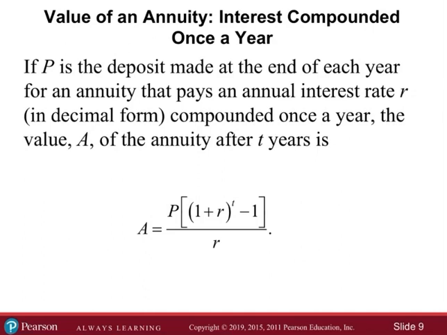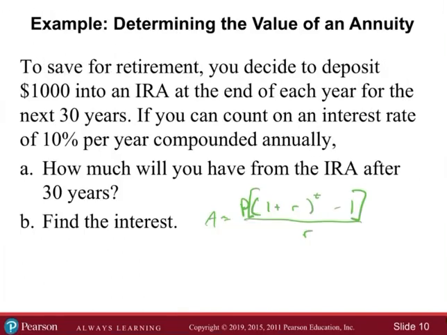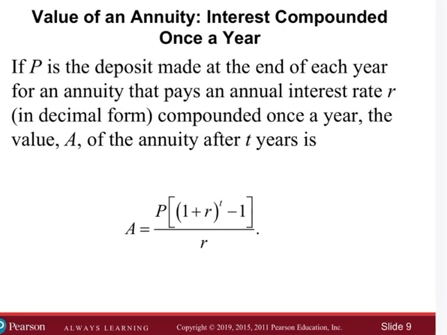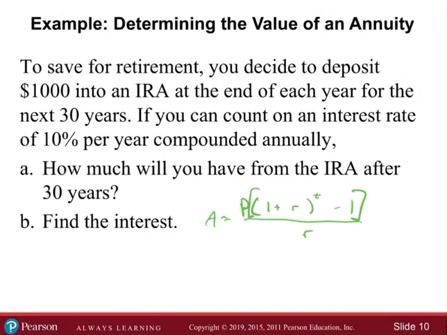Okay, all right, let's keep going. 1 plus R. And usually it's 1 plus R over N to the power of NT, but if it's compounded annually, once per year, so the N is 1, that kind of falls out. I feel like that should be a plus 1.